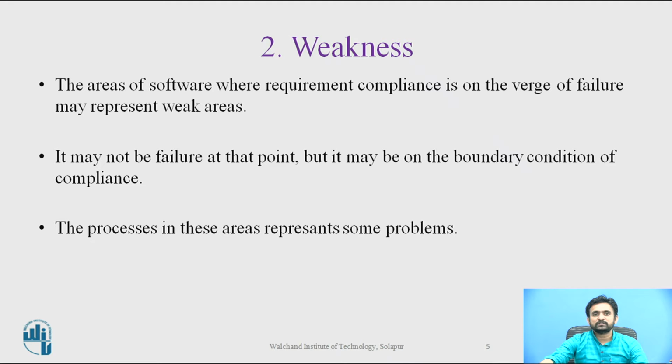So the process in these areas represents some problems. An organization needs to analyze such processes and define the root cause of problems leading to these possible failures. It may be attributed to aspects in the organization such as training and communication.